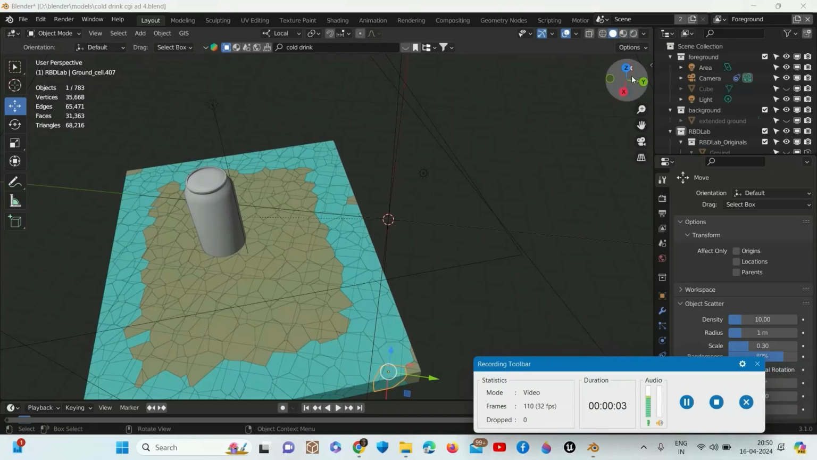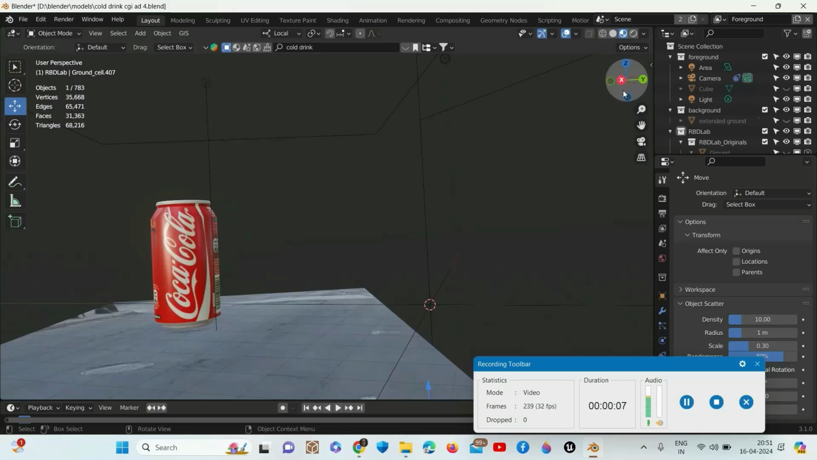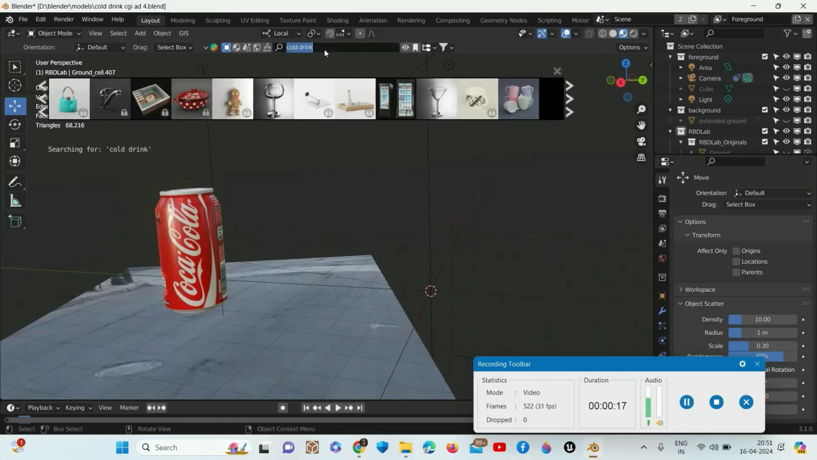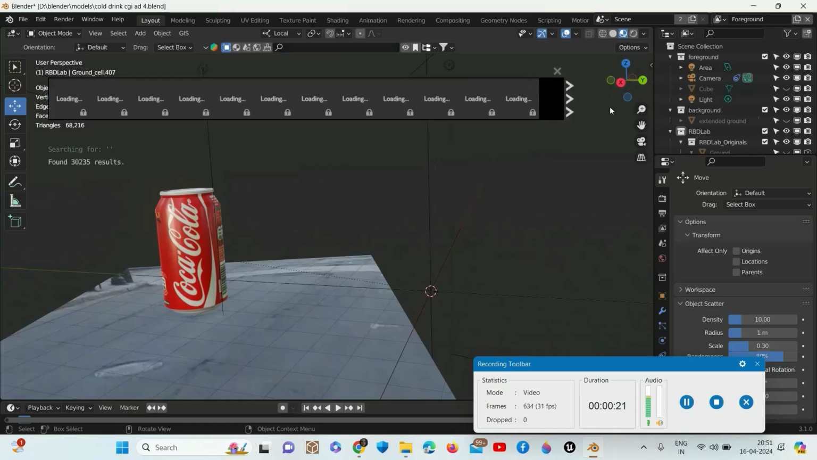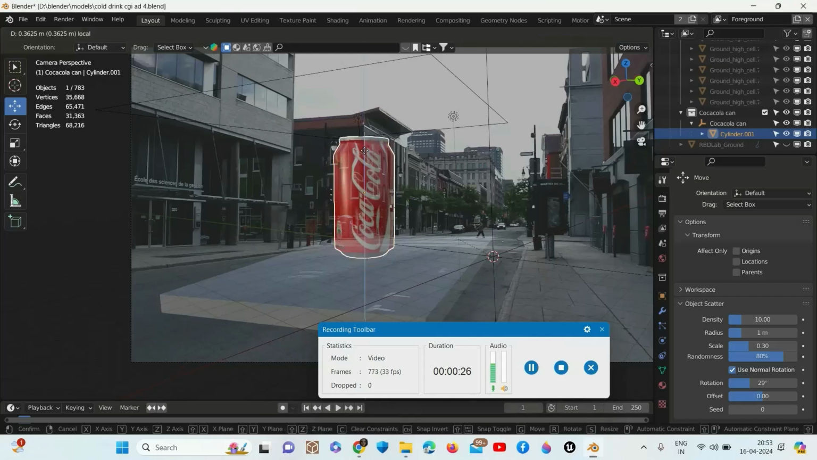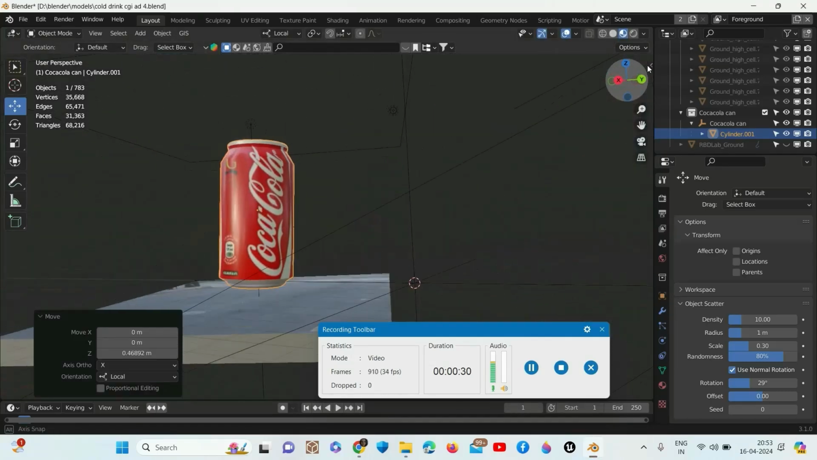Okay, now I have added my model, the cold drink Coca-Cola bottle, in the scene. You can download it from anywhere or create it yourself. I have downloaded it from this Blender panel above. Now place it where you want to place the model. I have placed it in between.